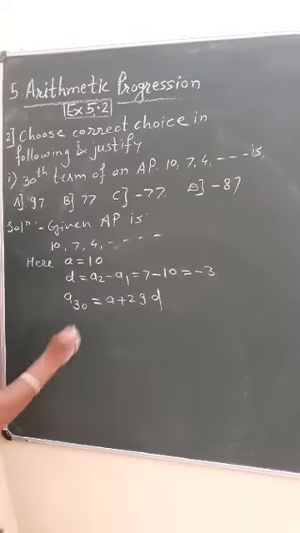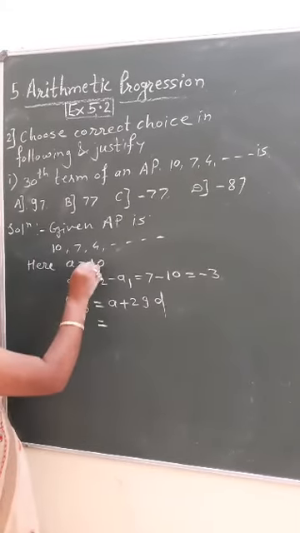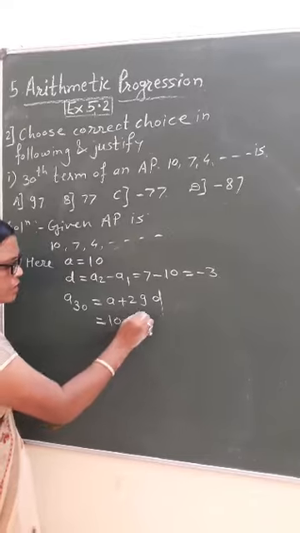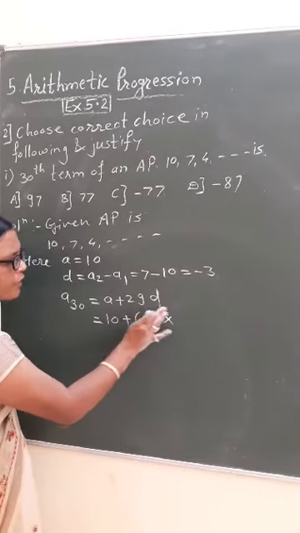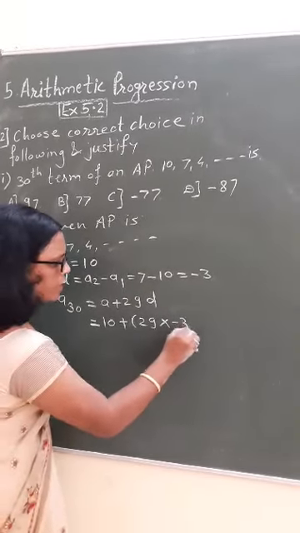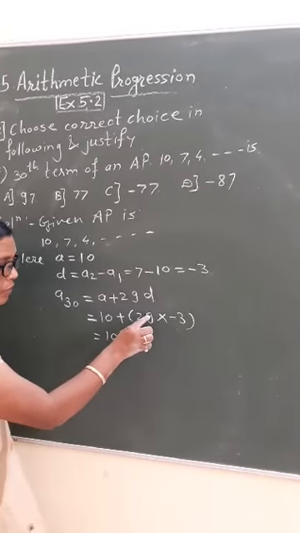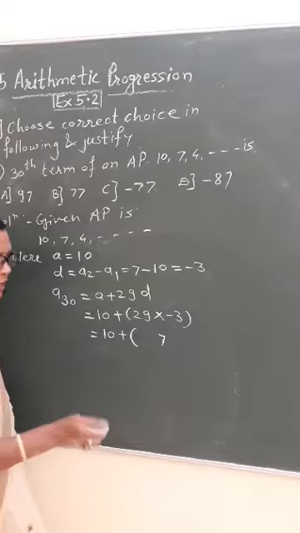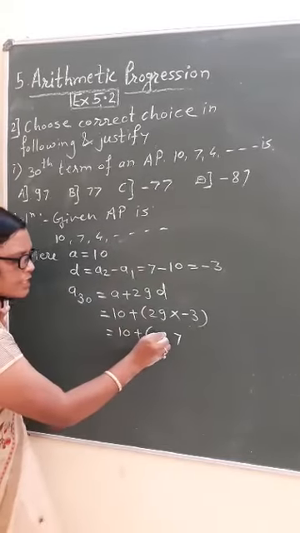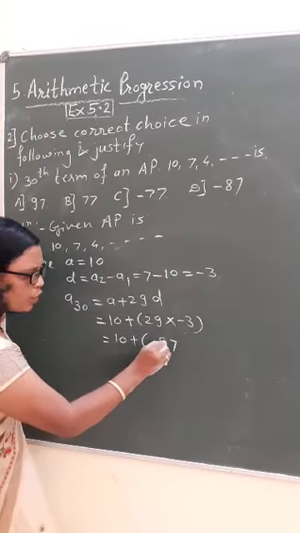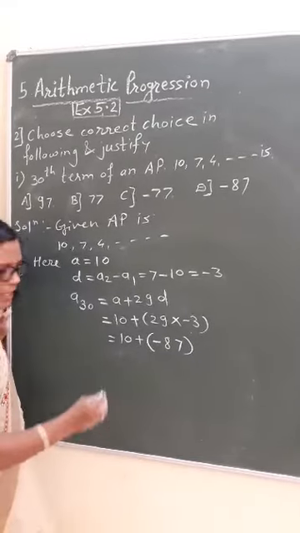Are you getting? So what is the value of a? 10 plus 29. What is the value of d? We got minus 3. So we will get 10 plus, here 9 3s are 27, carry 2, 3 2s are 6, 7 8. So what I will get here is minus 87.